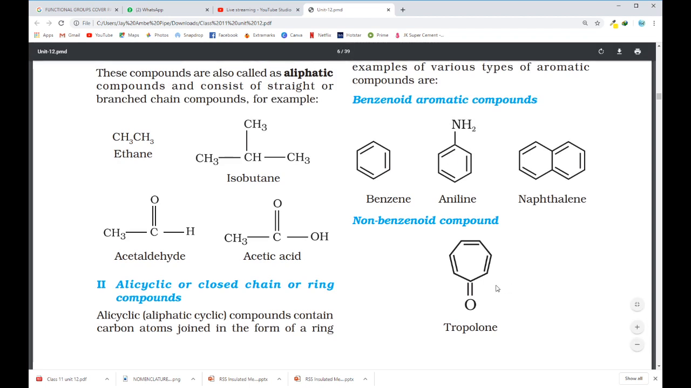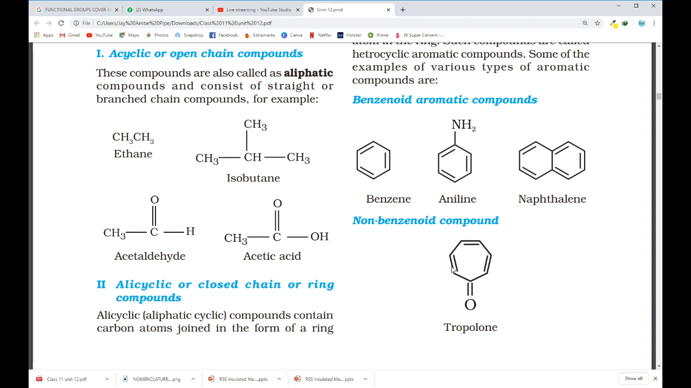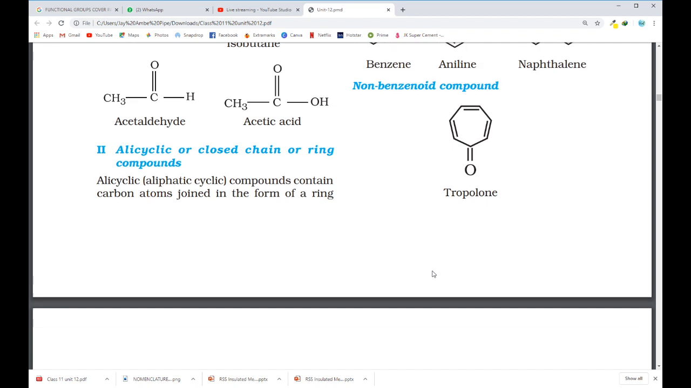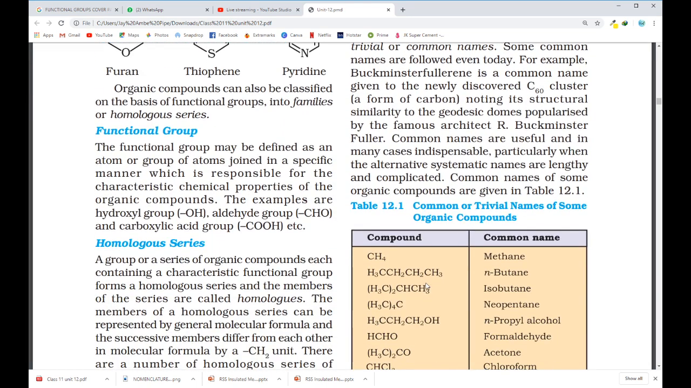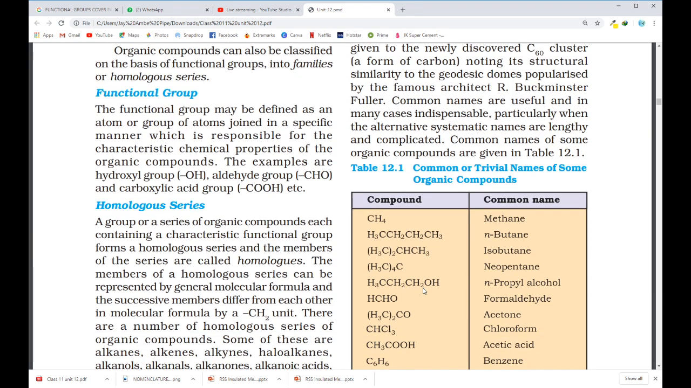And another class of compound also comes under aromatic compounds, that is non-benzenoid. This is an aromatic compound but not a benzene ring containing compound. In both the other cases you find benzene ring is the basic structure, but not in this case. So we have two different types: benzenoid and non-benzenoid. So this is what classification of organic compounds is about.